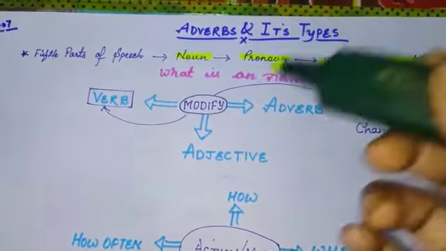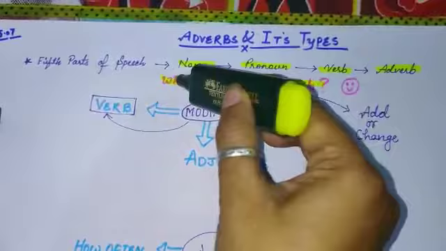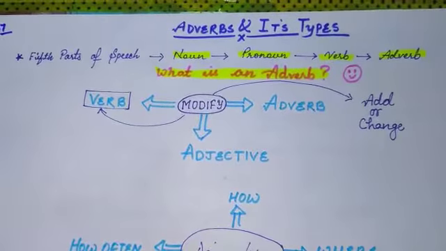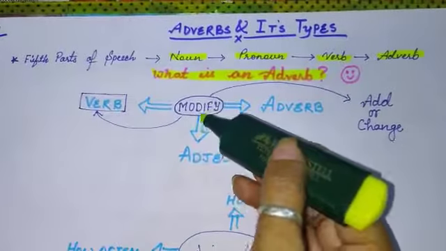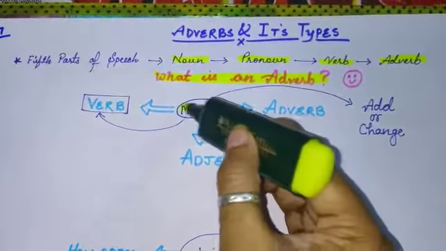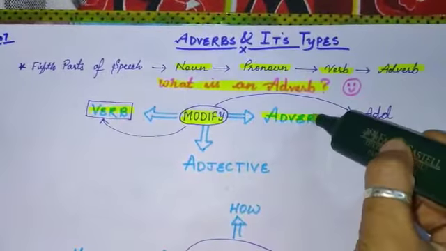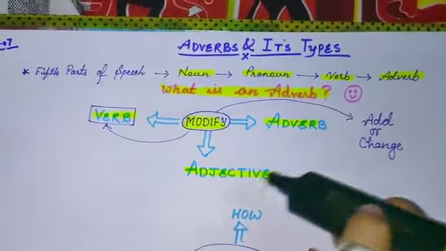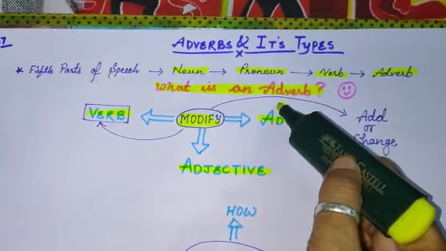And the very first question in front of us now, what is an adverb? होता क्या है adverb? What is an adverb and what does it do? So the main task of an adverb is to modify a verb, an adverb or an adjective. So these are the 3 fields where an adverb can work.